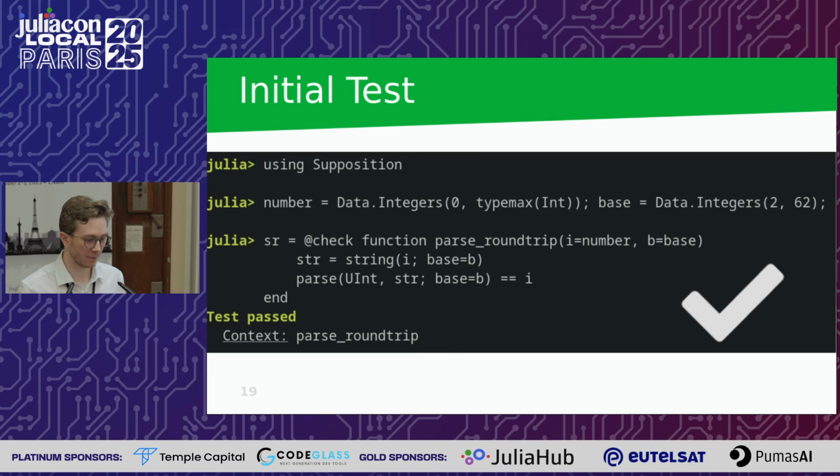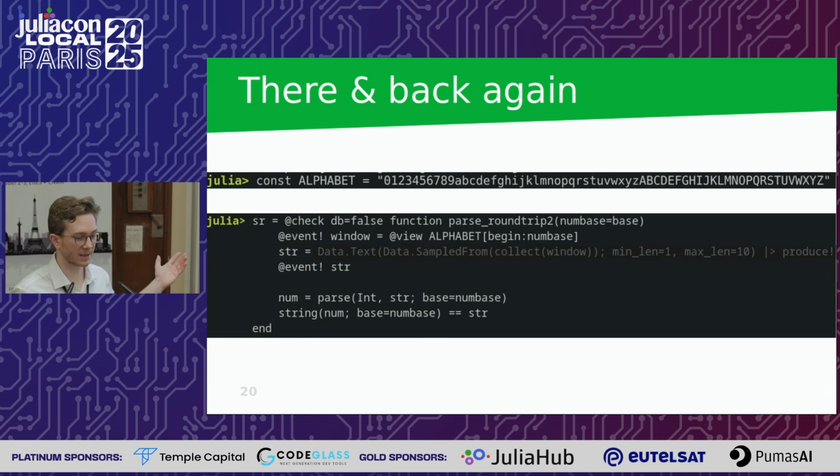And well, let's just say, okay, let's define some alphabet that we presume this function uses because it wasn't documented. In this case, we just say it's the digits first, and the lowercase letters followed by the uppercase letters, which is 10 and 26 and 26, makes 62. So this sounds like a reasonable guess. And we have to adjust our function a little bit because we now have an interdependency in the generation here, but don't worry about the details. In the end, we really just say parse this string as an integer in the base that we wanted to use as an input, stringify it again, and compare the strings.